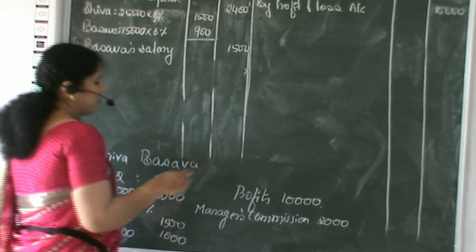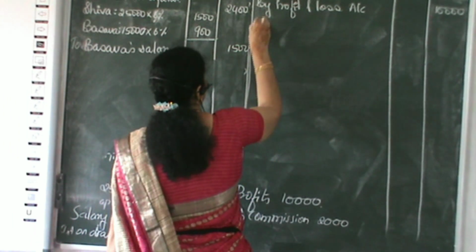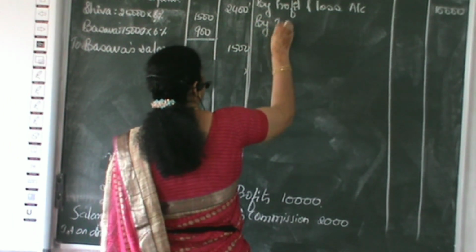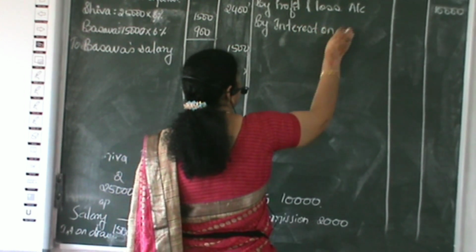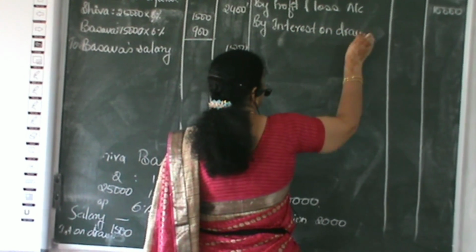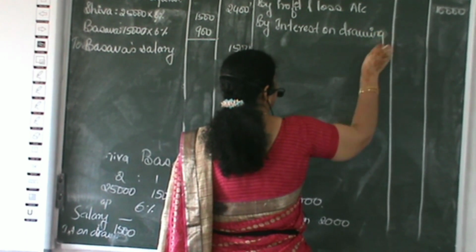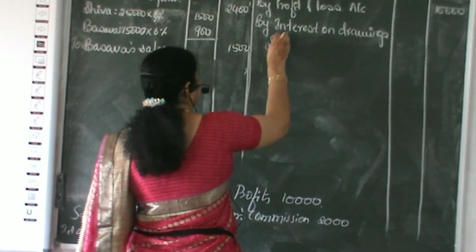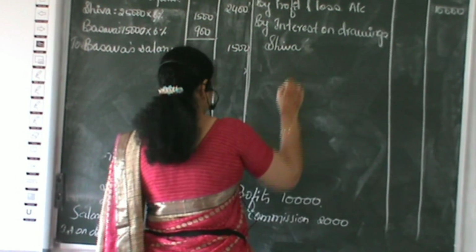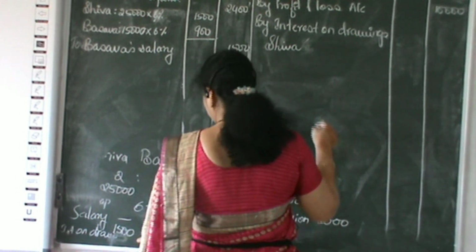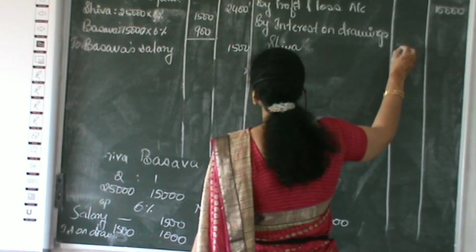Then interest on drawings we will be taking on the credit side. On Shiva's drawings it is 1,500.